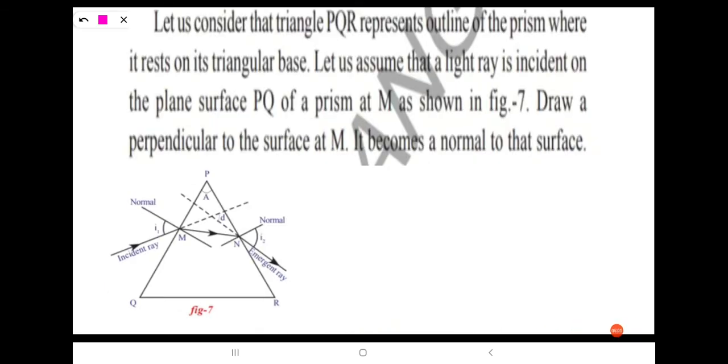So let us consider that triangle PQR represents the outline of the prism, where it rests on its triangular base. Let us assume that a light ray is incident on the plane surface PQ of the prism at point M. Draw a perpendicular to the surface at M. That becomes the normal to the surface.